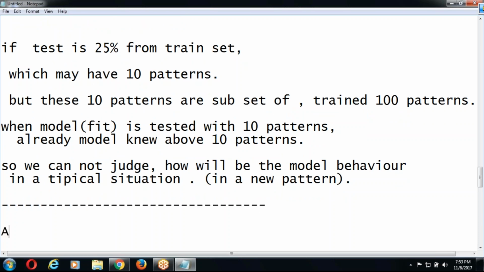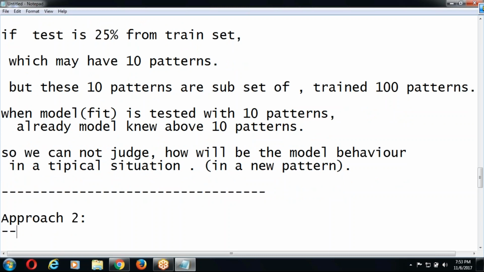Approach number 2, to prepare your train and test sets.